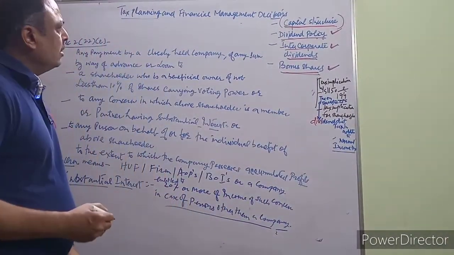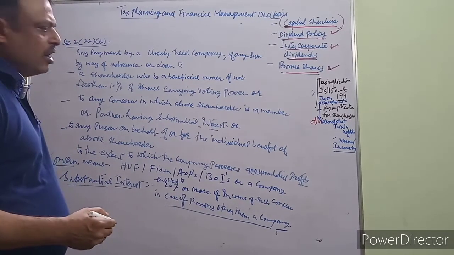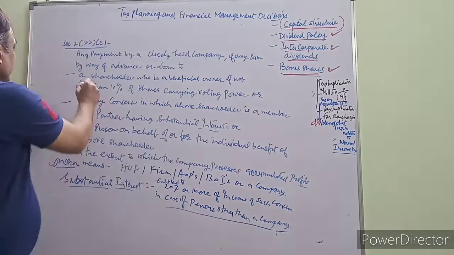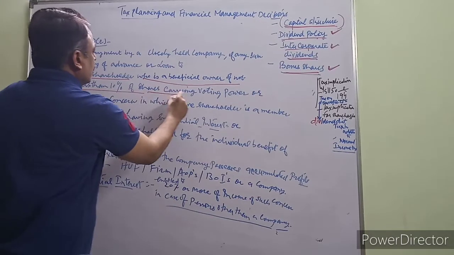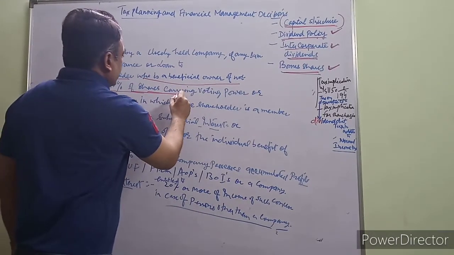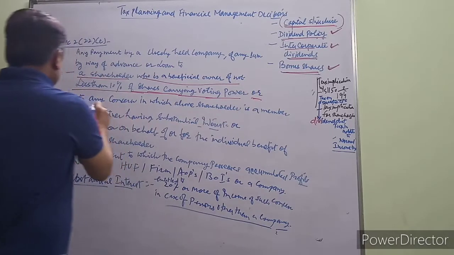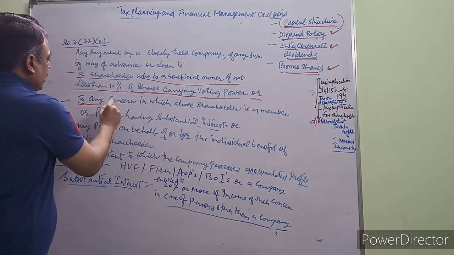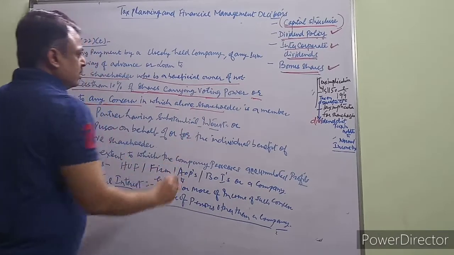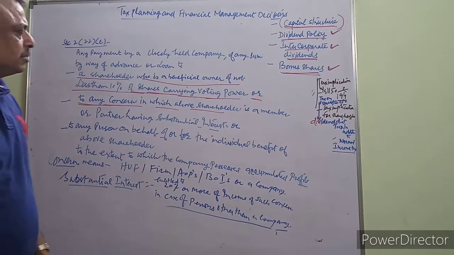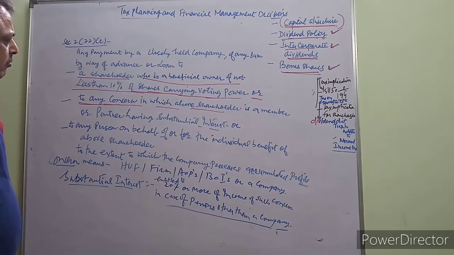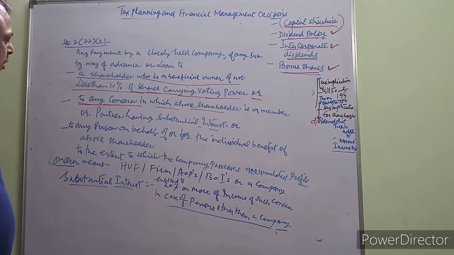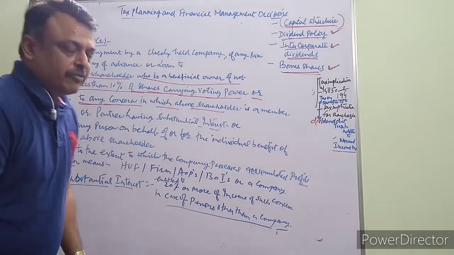Any payment by a closely held company of any sum by way of advance or loan to a shareholder who is a beneficial owner of not less than 10% of shares carrying voting power, or to any concern in which the above shareholder is a member or partner having substantial interest, or payment to any person on behalf of or for the individual benefit of the above shareholder, to the extent to which the company possesses accumulated profits.